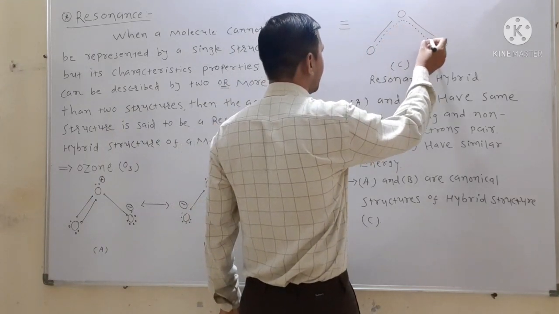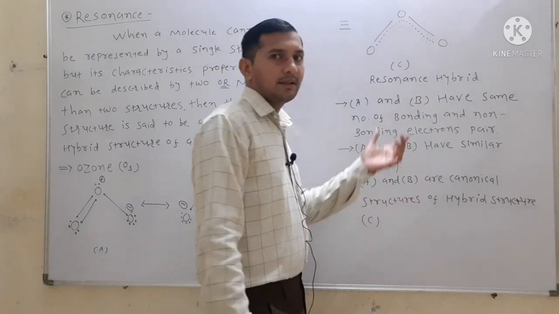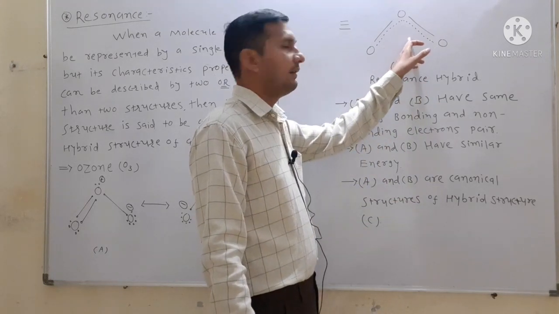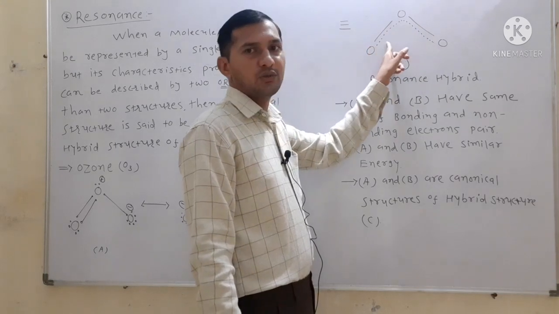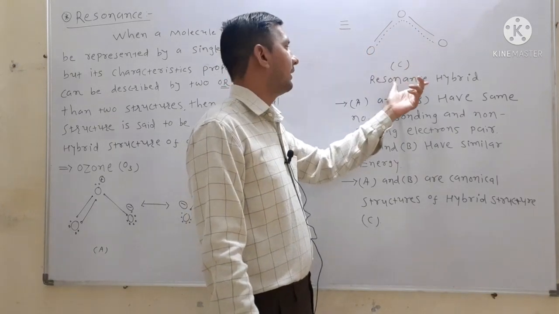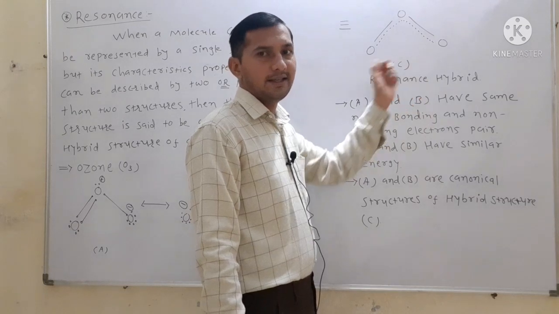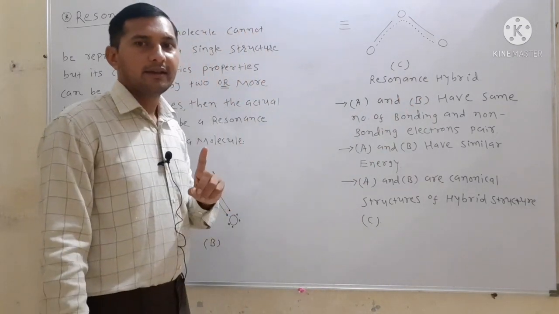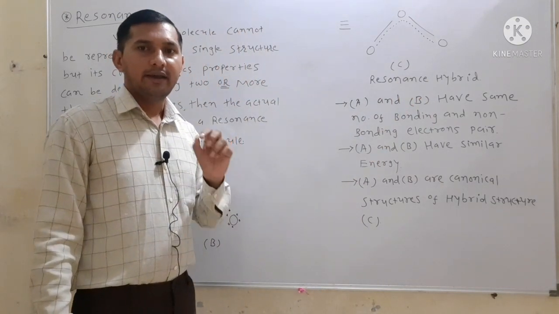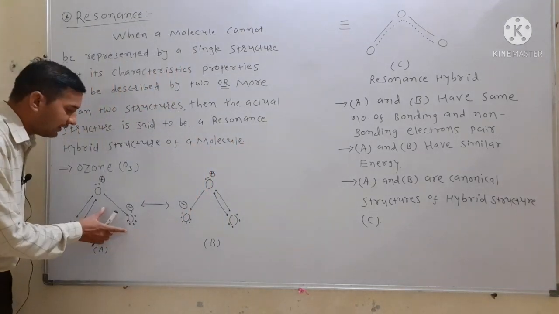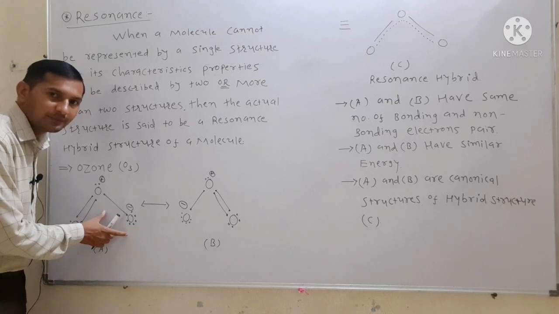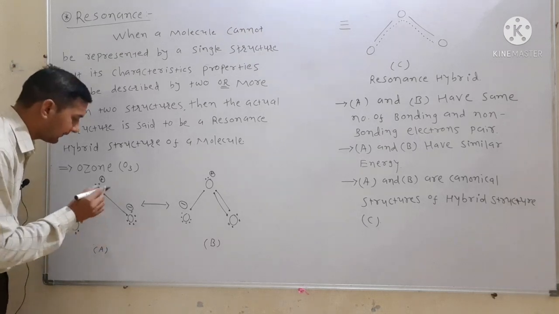The bond between two oxygen atoms has partial double bond character in the resonance hybrid structure C. Practically, X-ray spectroscopy evidence says that if a single bond is present between these two oxygen atoms, then it possesses